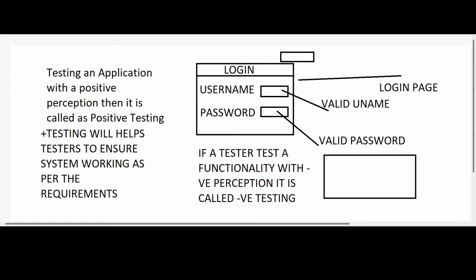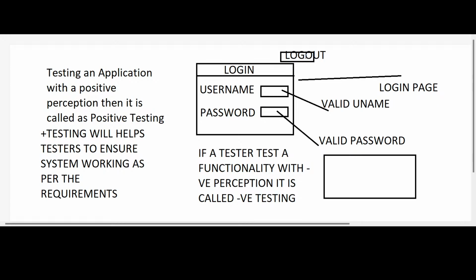Once I am done with my transactions in my application, I am going to log out. If I click on this logout, the expected behavior is that the user should log out from his account.